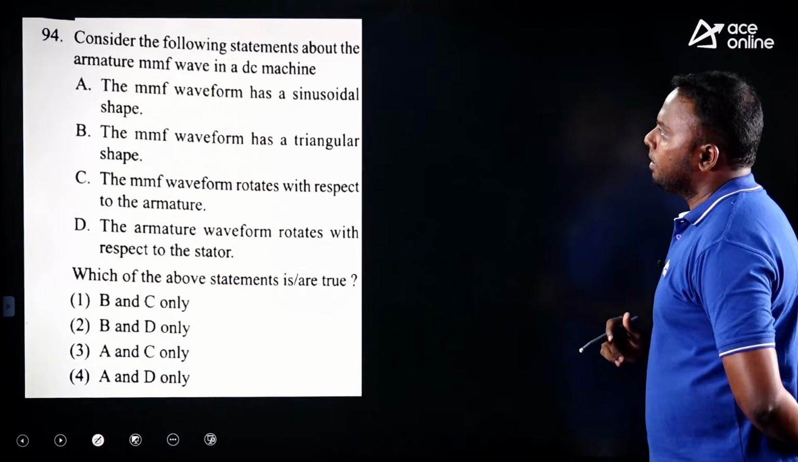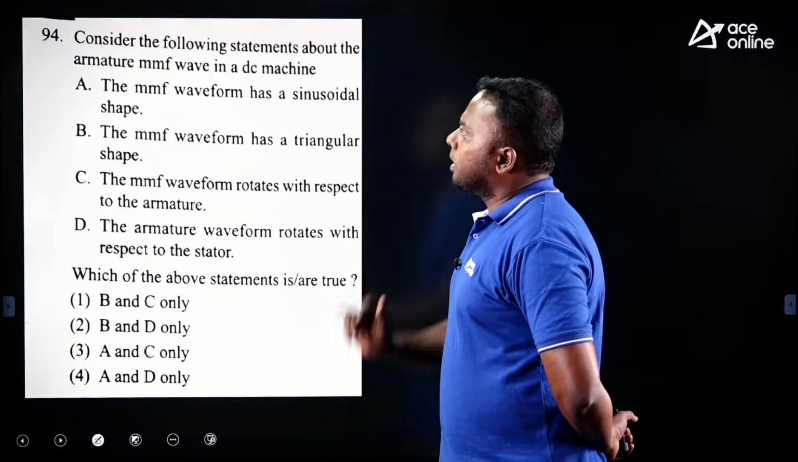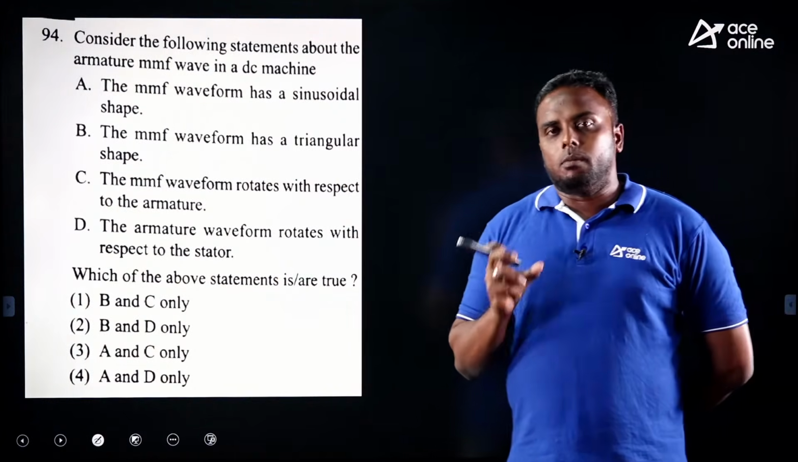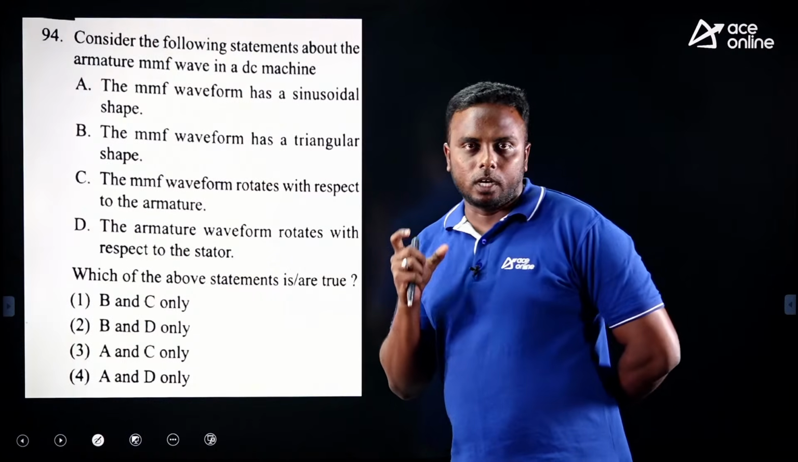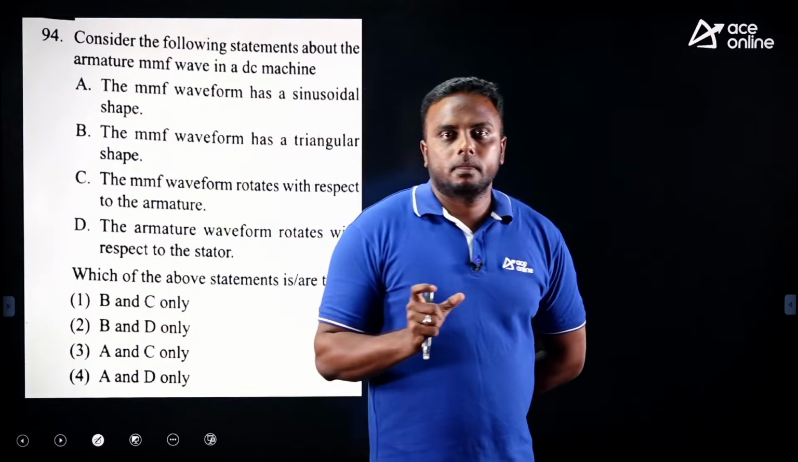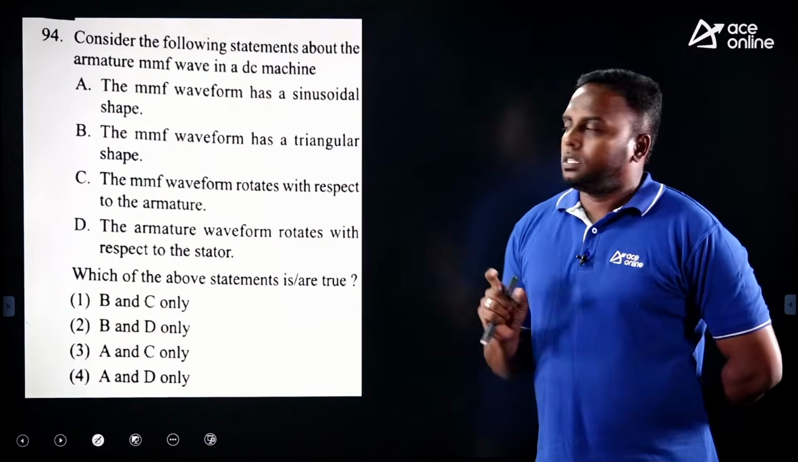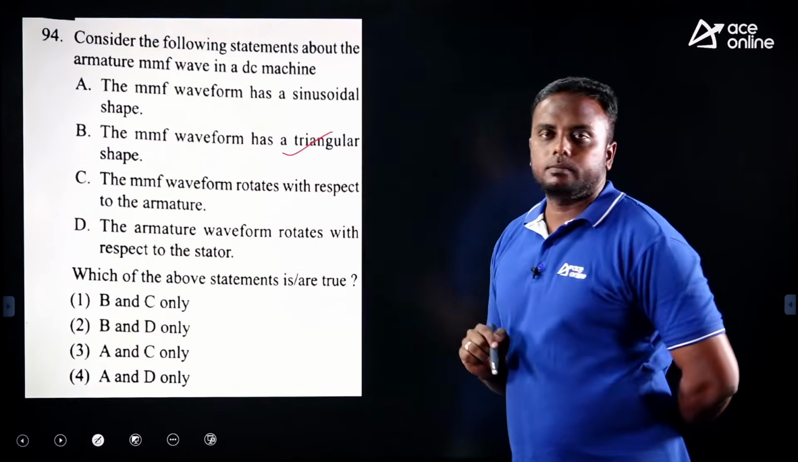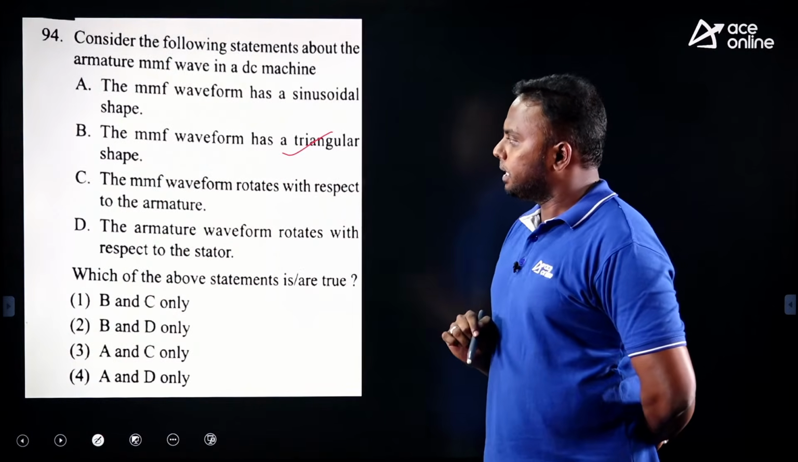Next. Consider the following statements about armature MMF in a DC machine. What is the shape of armature MMF? We have the shape of armature MMF and armature flux. Armature MMF is triangular in shape, but armature flux is saddle shaped. So the shape of armature MMF is triangular. So statement B is right.